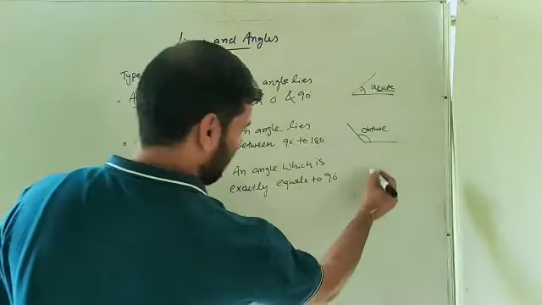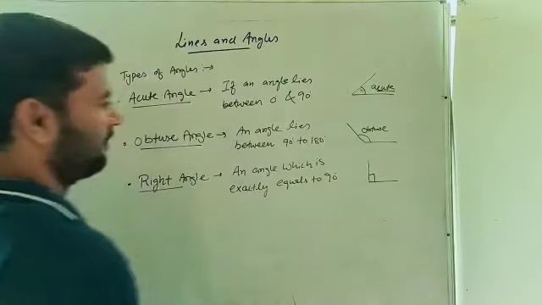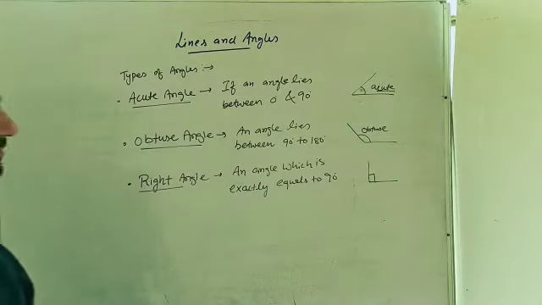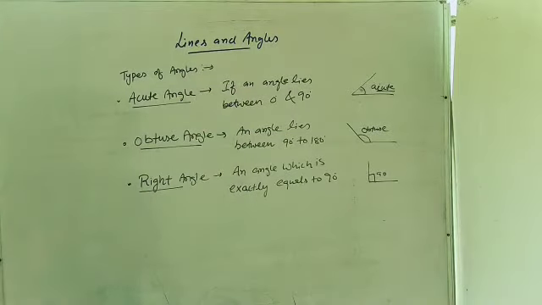Now how can we draw the right angle? Just a perpendicular, you may see sometimes perpendicular is always known as the right angle. This 90 degree is known as a right angle.